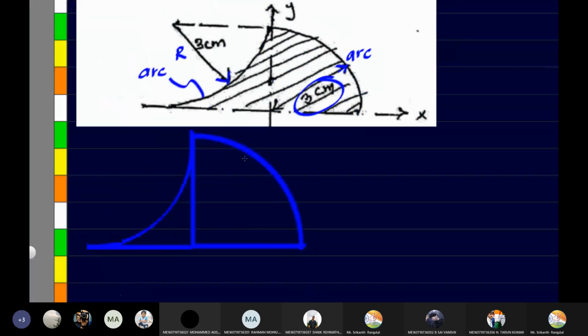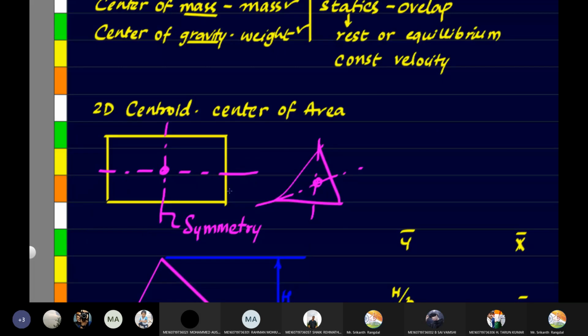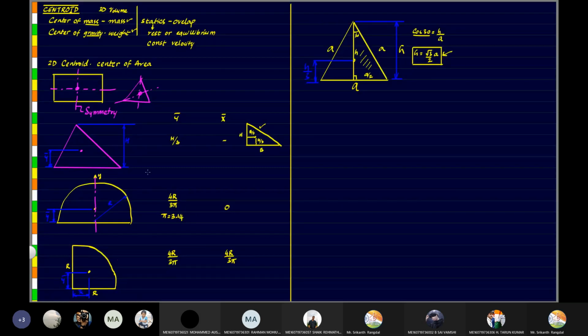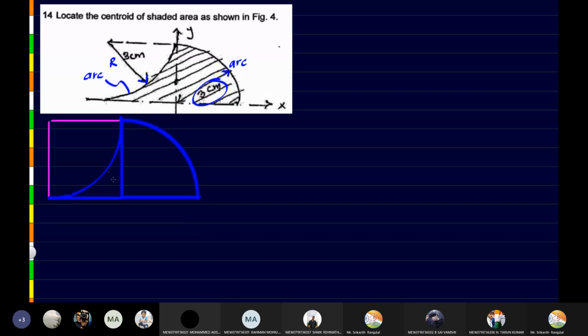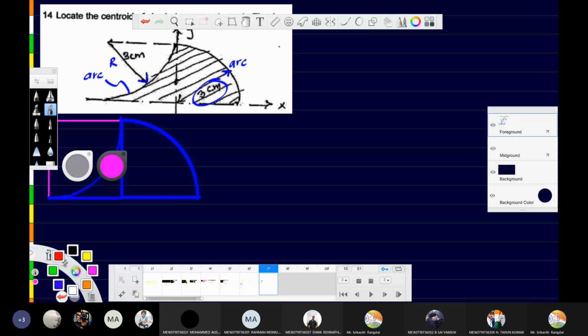Now we should be able to identify how many times these figures are getting repeated here in our diagram. Fine. So that's our first step. We should be able to divide, to identify how many of our standard parts are repeating in this one. So let me proceed by explaining what they are.